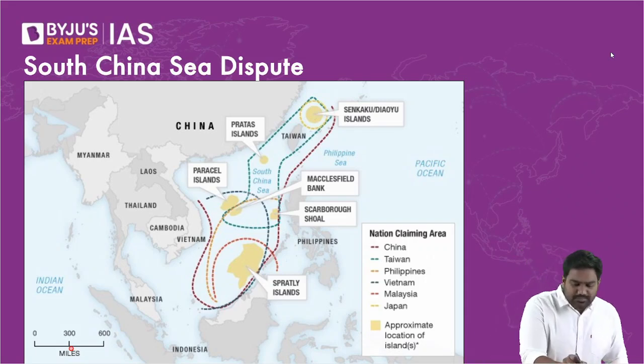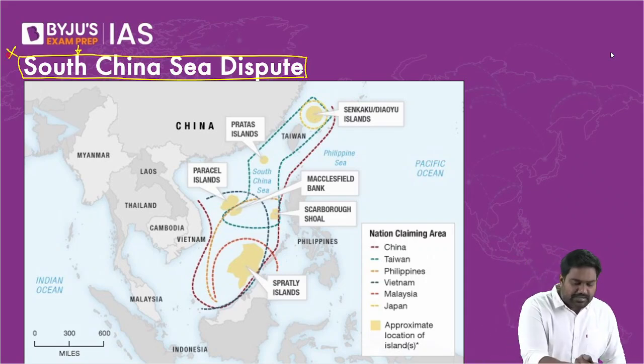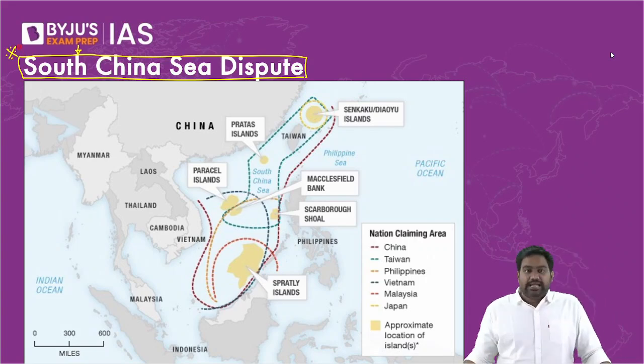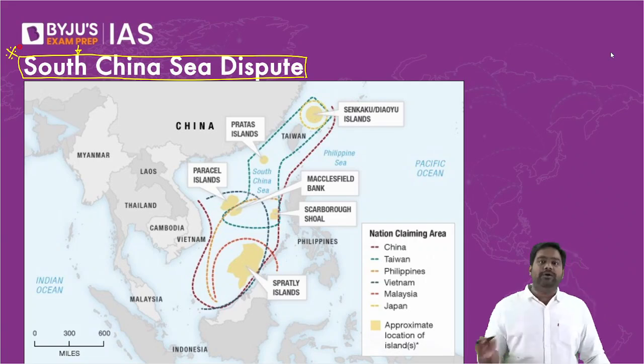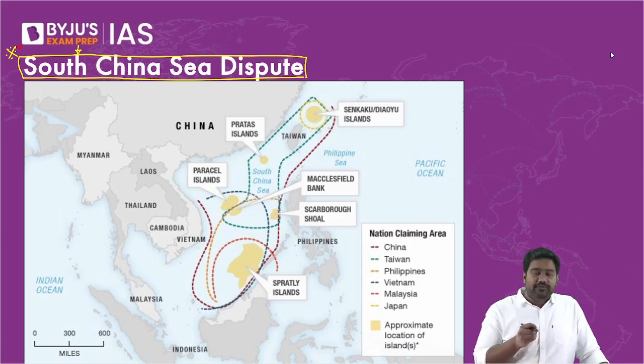So let's start with the South China Sea dispute. Both from a prelims and mains point of view, the topic is very, very important. Over the last 2 decades, South China Sea has become a flashpoint between China and a few Southeast Asian countries. China has been very aggressive in this region with regard to these maritime disputes. And China has even broken international rules, and it has disrupted the rules-based order in the Indo-Pacific. So this makes the topic very, very important, as India has a lot of interest in the South China Sea. So let's understand what this dispute is all about.